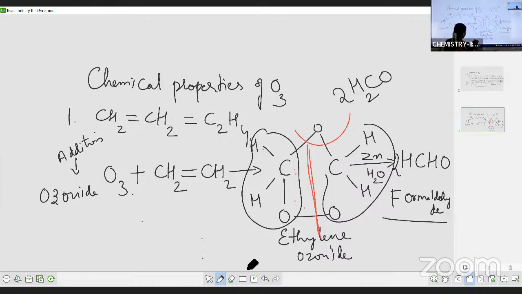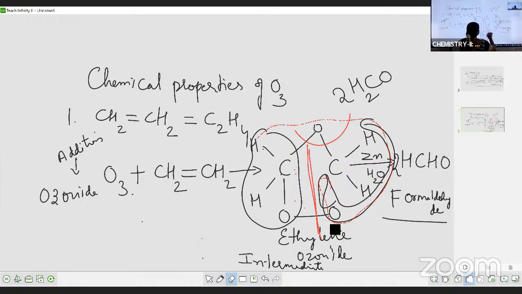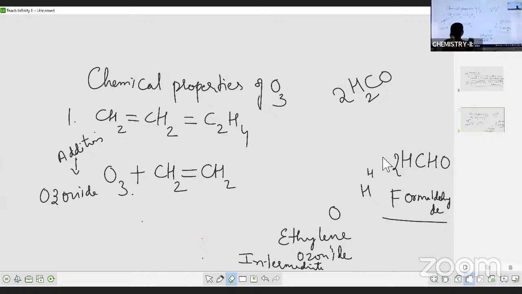This is the intermediate. Okay. जो product final product से पहले बनता, that is called as intermediate. So I'm erasing the extra things so that there will not be any confusion. I'll write this once again clearly. Already I explained the mechanism, so I'll write it clearly. So here, what you will get: ethylene ozonide.